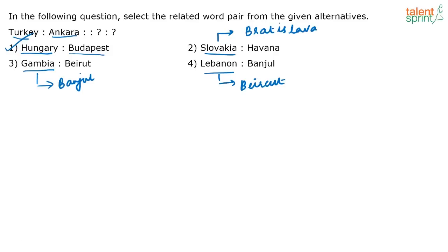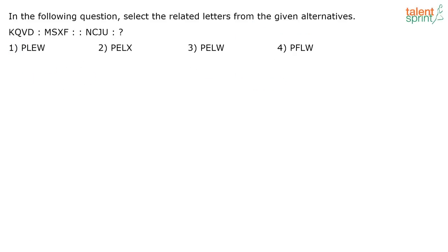Now next question. In the following question, select the related letters from the given alternatives. KQVD is to MSXF as NCJU is to dash. What's the logic being followed here?